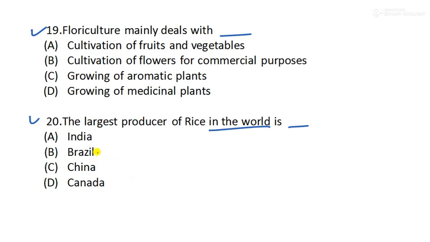I will just tell you this: Brazil is the largest producer of sugarcane. But you have to answer the largest producer of rice in the world. You should be aware of rice as well as wheat. So try to answer these two questions in the comment section without looking at the answers of the other students.